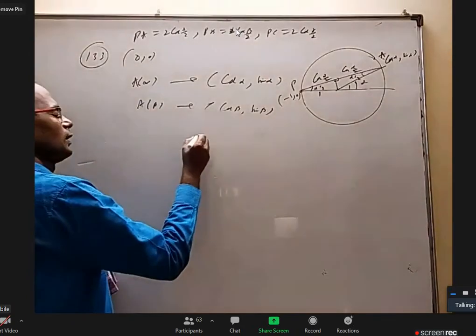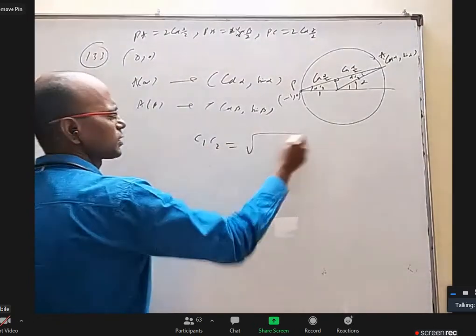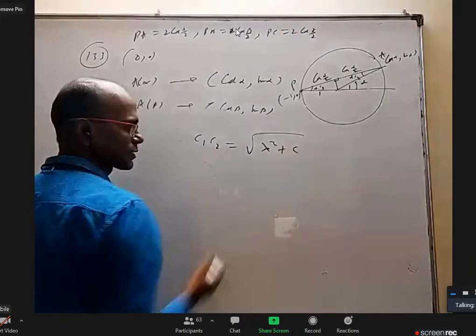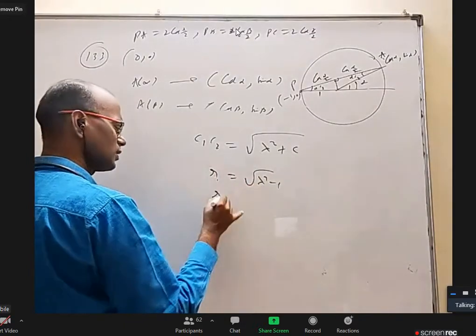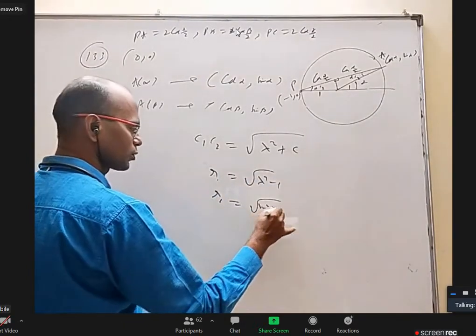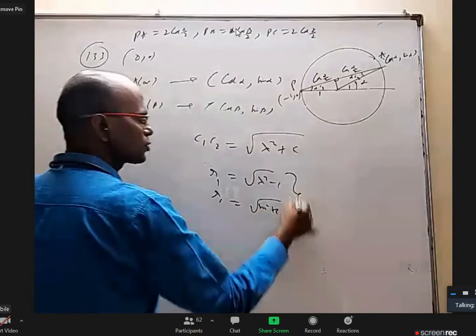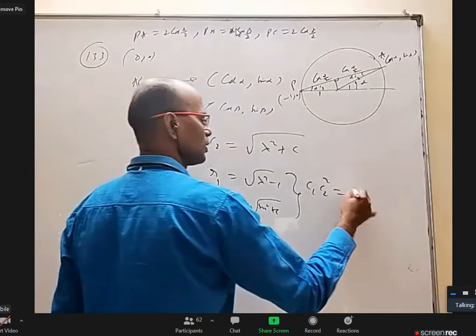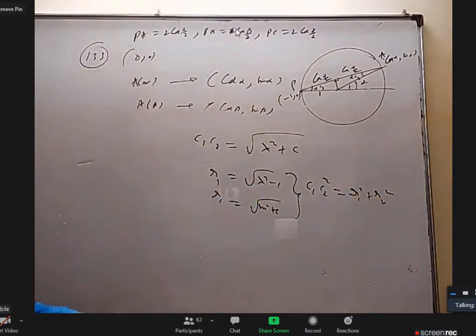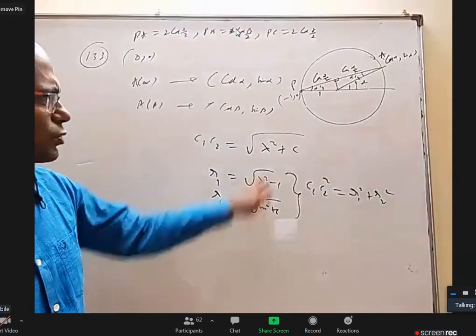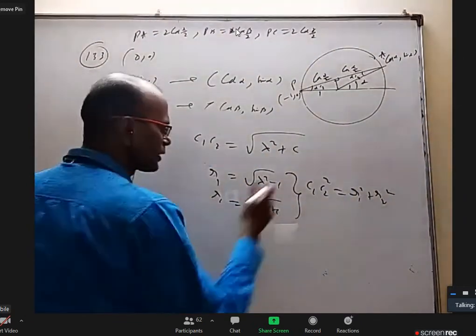Let us see. C1C2, the distance between the centers, will come root of lambda square plus c. And R1 is root of lambda square minus c and R2 is root of m square plus c. At least you should recognize that C1C2 square is R1 square plus R2 square. Whether you know about orthogonality or not, you should know that by adding these two, you are getting this after squaring. Then it is very easy.